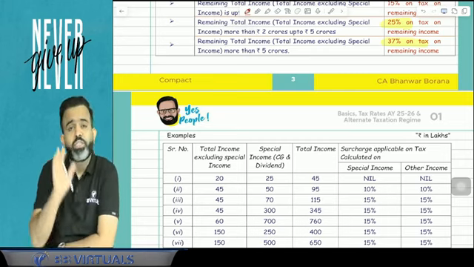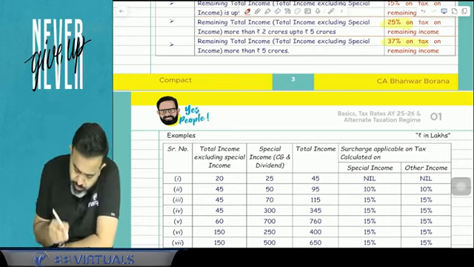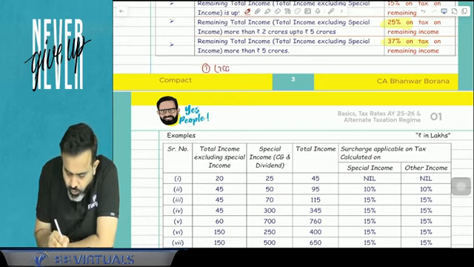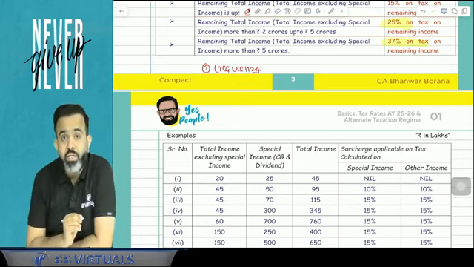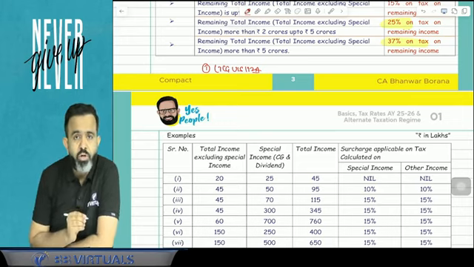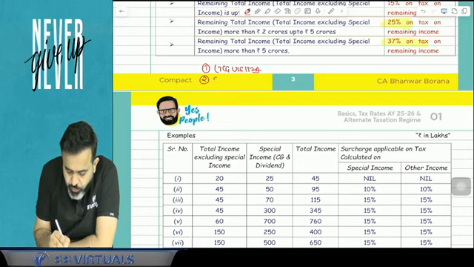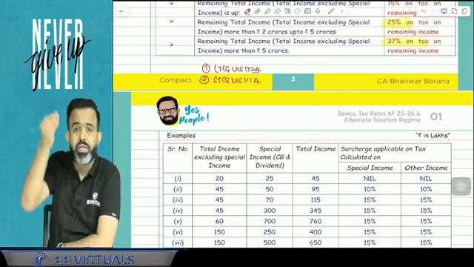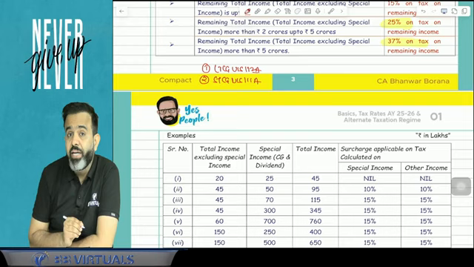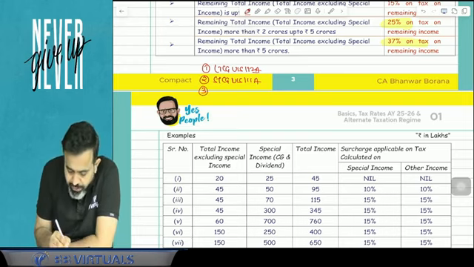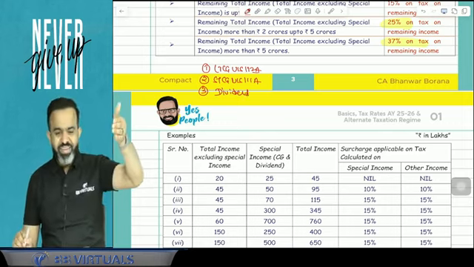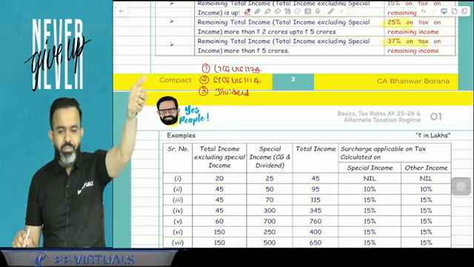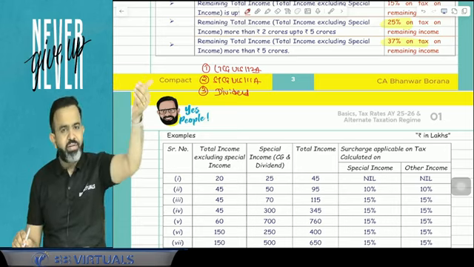Guys, one is the income from the share market. Remember, income from share market means either there is a long-term capital gain under section 112A. This long-term capital gain is on listed shares or equity-oriented mutual fund or units of business trust. Or if there is a short-term capital gain under section 111A, that is short-term capital gain on listed shares, equity-oriented fund and business trust units, or guys, dividend. So can I say that these 3 incomes are from the share market only? Long-term capital gain from share market, short-term capital gain 111A from share market, or dividend income.